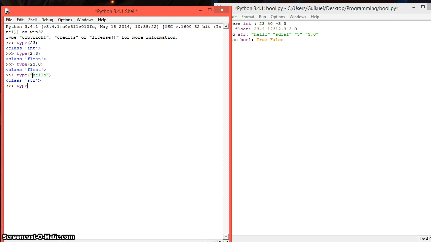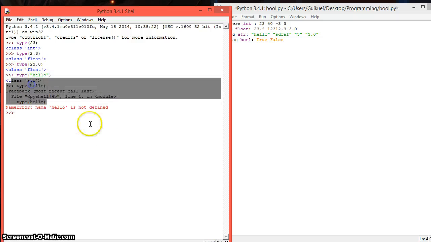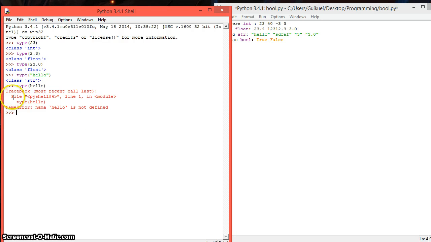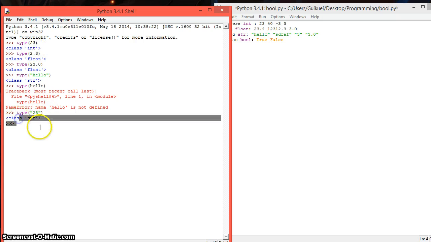Remember, the quotation marks are actually important. If you didn't have quotation marks, in here I have an error because hello here is not a string, it's a variable. But I have never defined this variable, so I cannot do anything with it, and asking its type, well, it doesn't have a type. After that, it's also important to remember that a number is also a string if we have quotation marks. So it's not that it's 23, it's 23 in quotation marks that makes it the string.